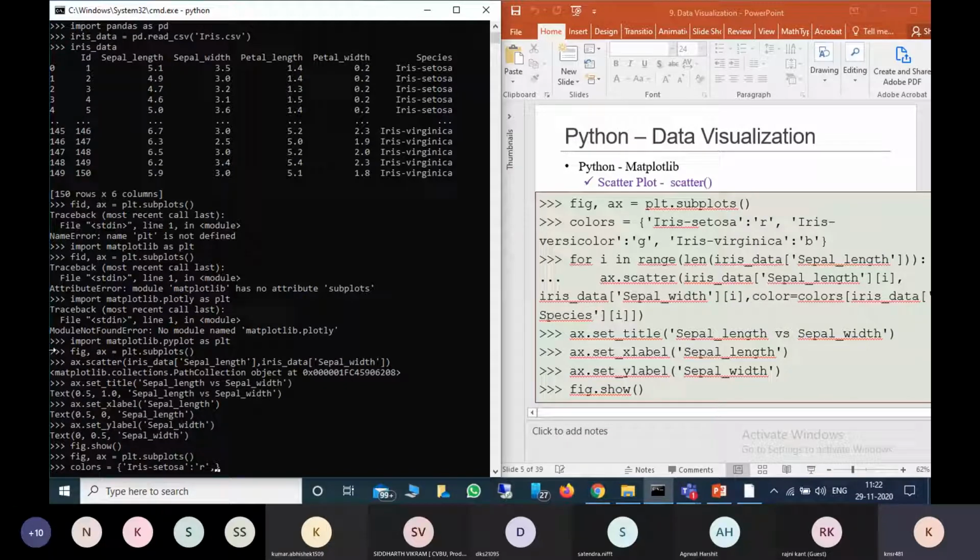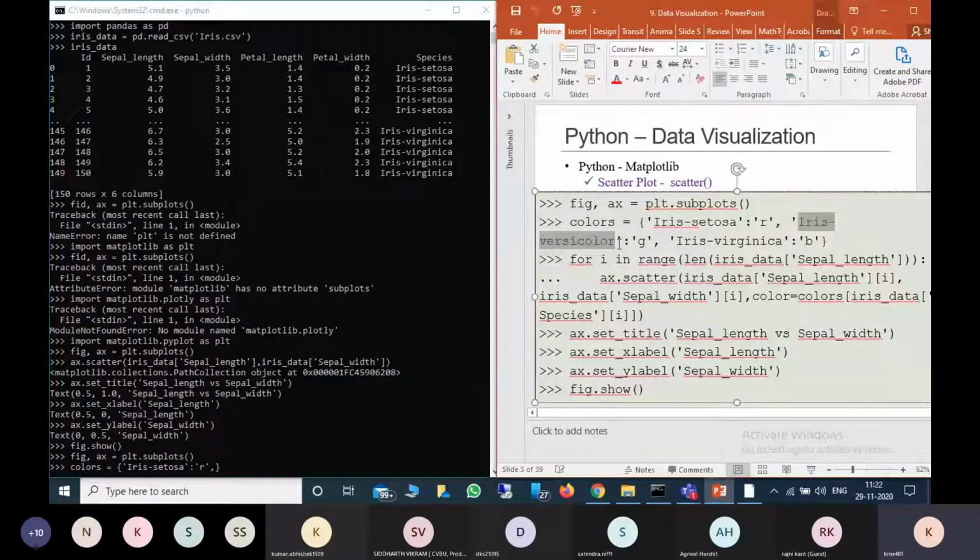Next, Iris versicolor. There is one more, if you open the file, Iris versicolor. For this one, I'm providing green color.